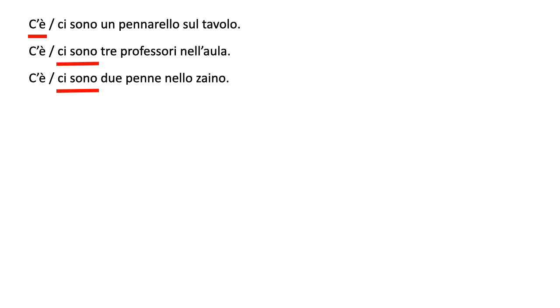C'è o ci sono? There are 2 pens. It's more than one. So we use ci sono. Ci sono 2 penne. C'è o ci sono tre cani a casa mia? Sadly, this is not the case. I have no dogs. I have no dogs at home actually.